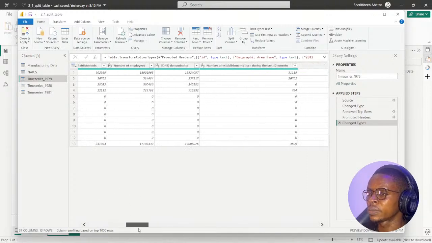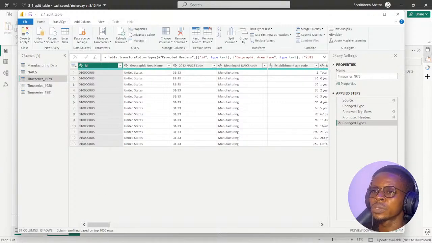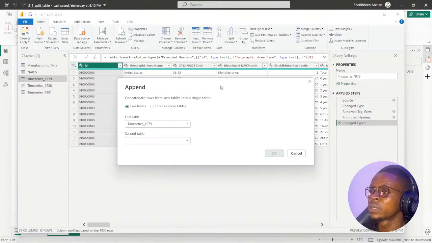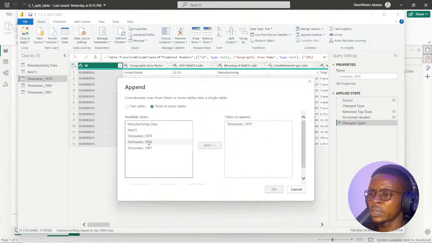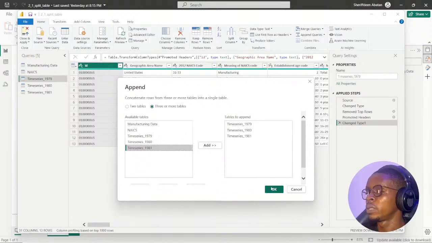So I'll go to the transform tab, no, the home tab here, and go to append as new. I want to create a new table, but these three will not be affected. If I append queries, I'm going to append these two underneath the first one, but I want a new table entirely. If I click on append queries as new, it's going to ask me how many tables I want. I'm going to select 3 tables. For this, I want to use 1979, then 1980, I'll add it here, then 1981. I'll add it there. So click on OK.